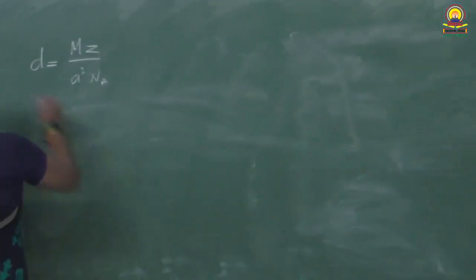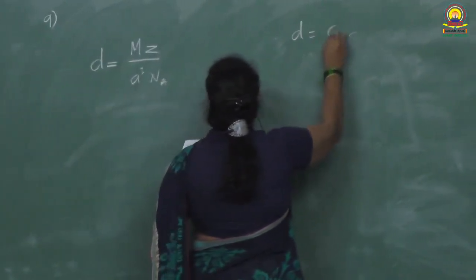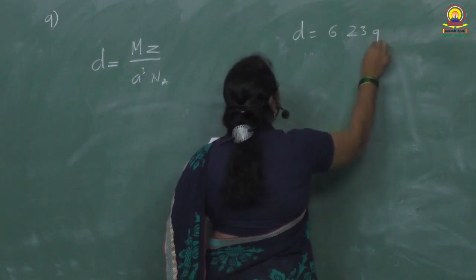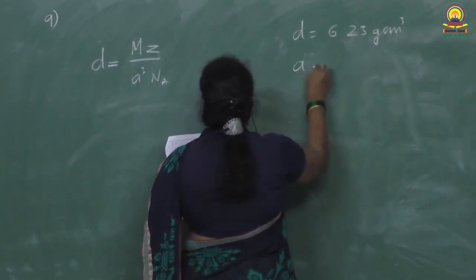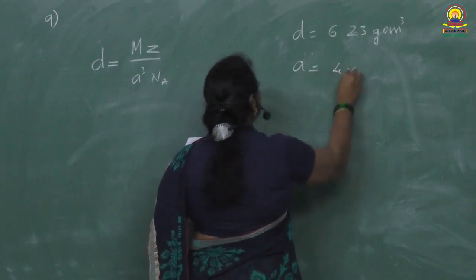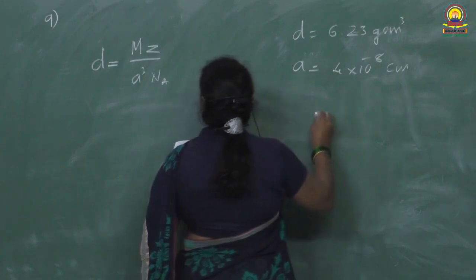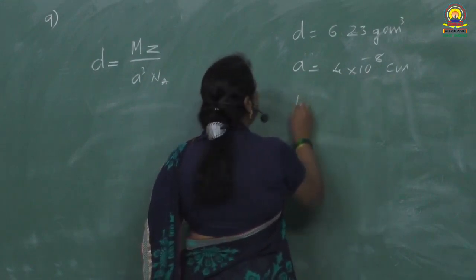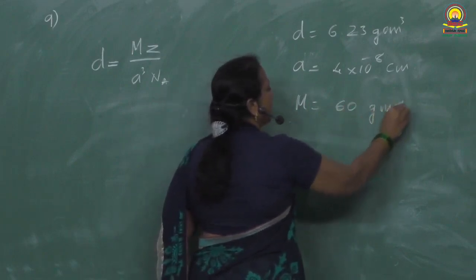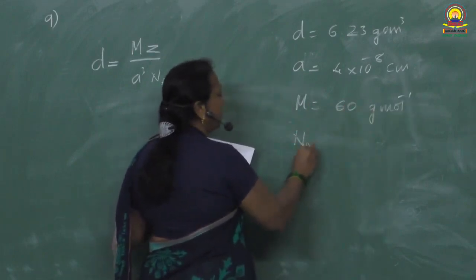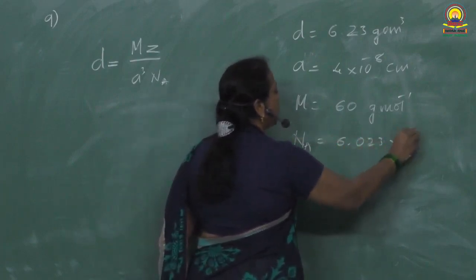Edge length A is given as 4 into 10 raised to minus 8 centimeter. No need of conversion, there is no headache here. Molar mass is given as 60 gram per mole. We will write the Avogadro number, it is 6.023 into 10 raised to 23.